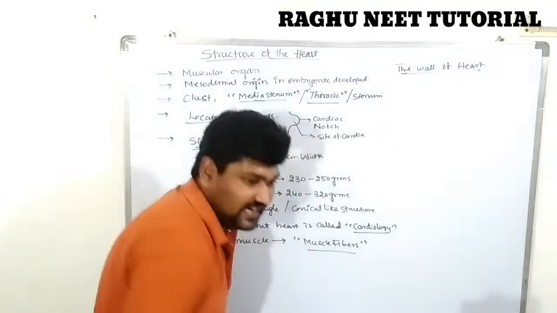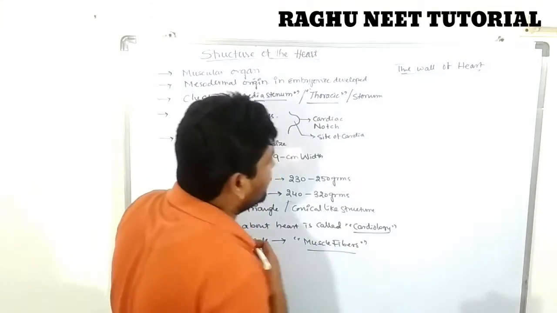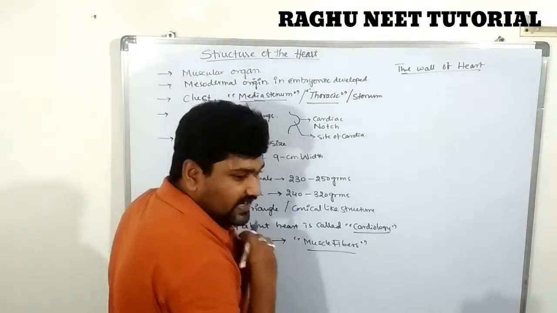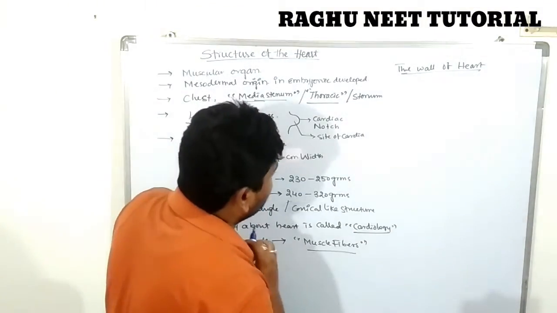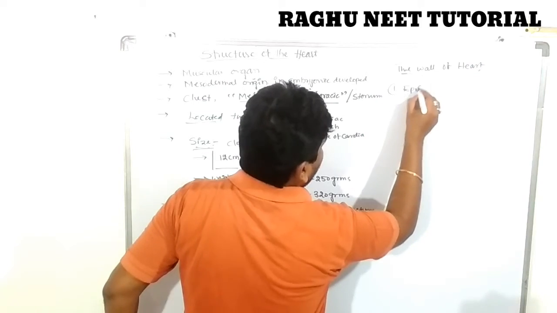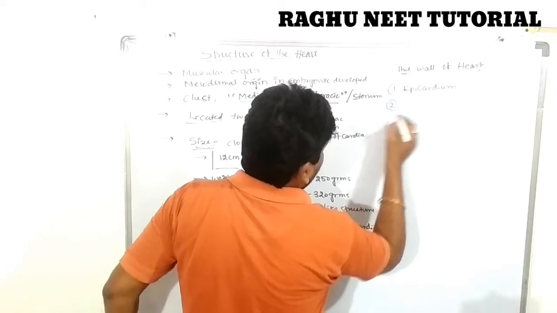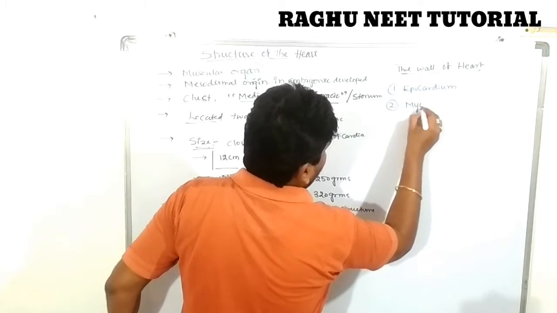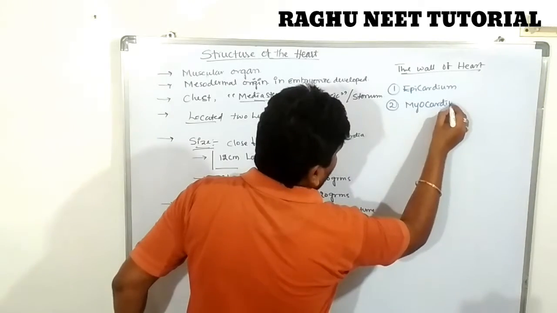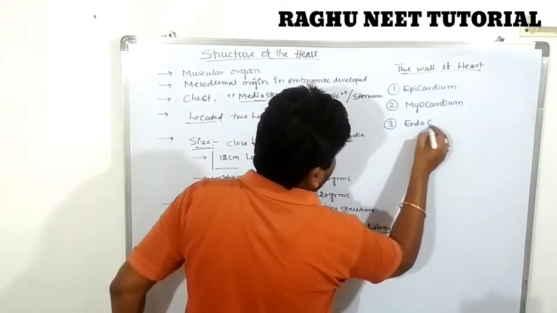The middle one is called the myocardium. The innermost is called the endocardium. Epicardium, myocardium and endocardium.